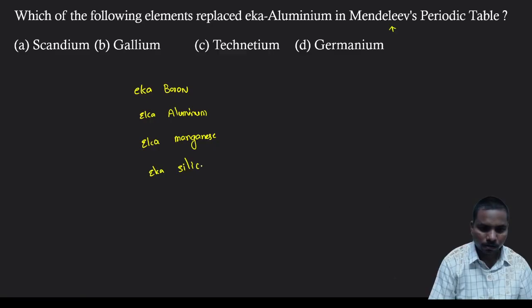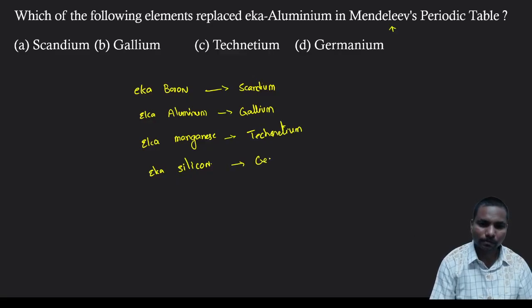Eka boron is scandium, Eka aluminium is gallium, Eka manganese is technetium, Eka silicon is germanium.